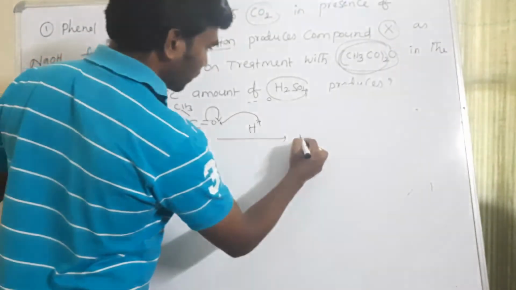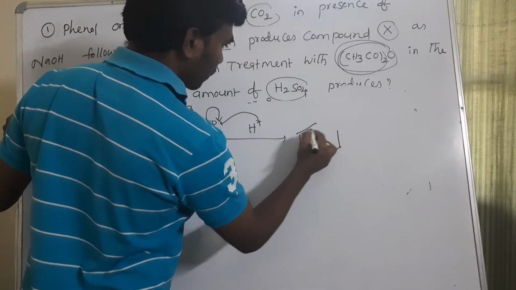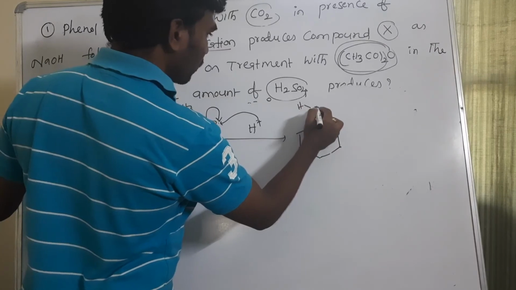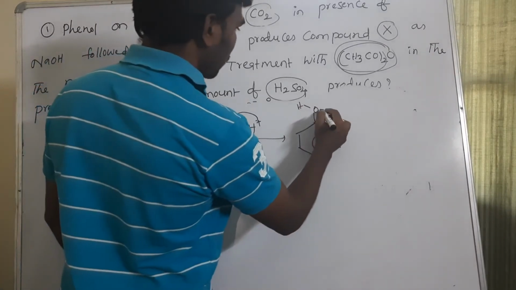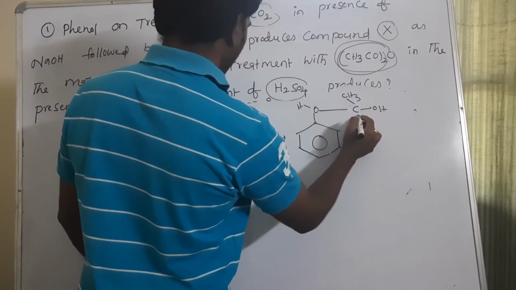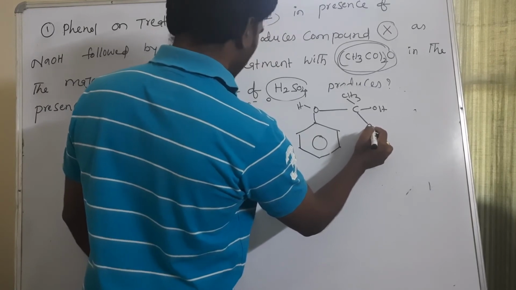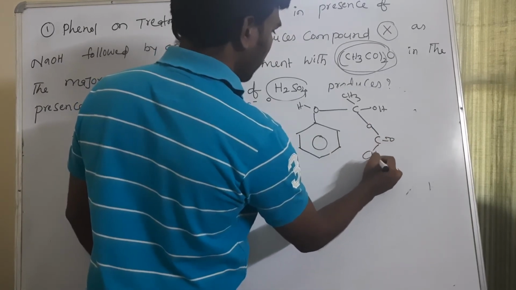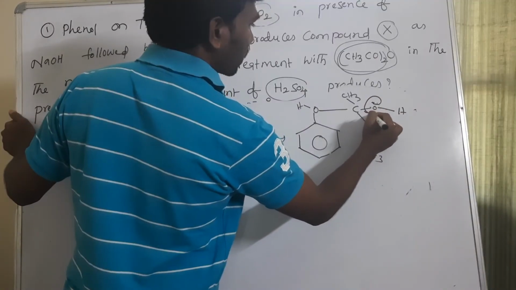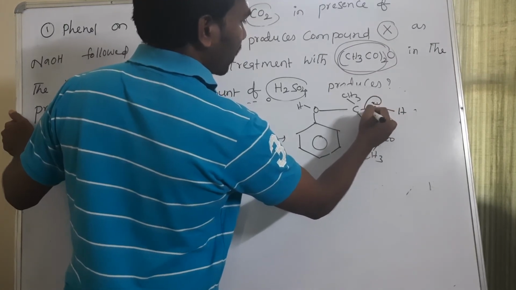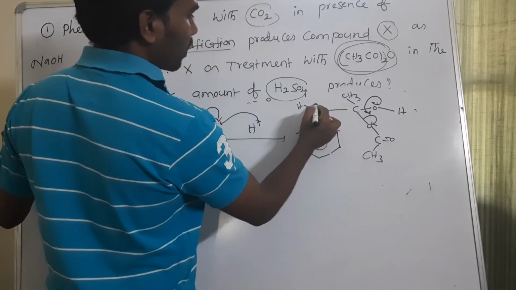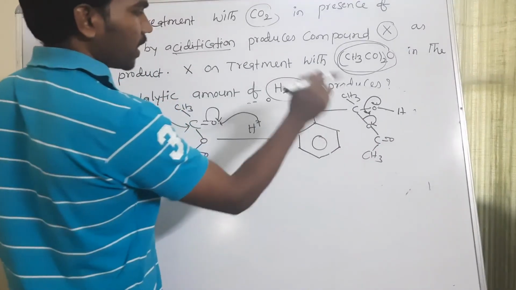Then the product is CH3, here OH will come, then O C double bond O CH3 will come. After this, the lone pair of electrons on this oxygen will shift here, so the bond shifts onto this oxygen. Here oxygen is carrying 3 bonds, so oxygen will get a positive charge.